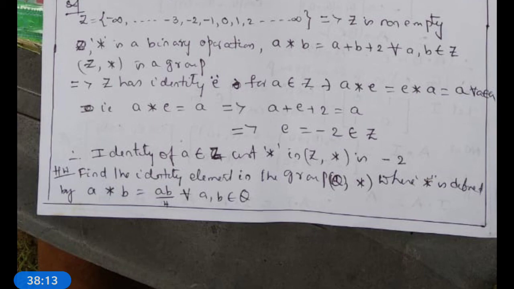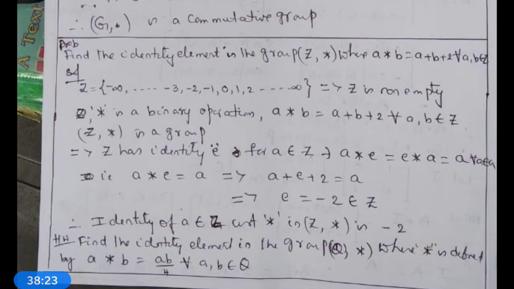So, we have solved the four problems. We can solve different problems based upon the above concept. Hence, you can solve the problem: find the identity element in G is equal to R minus the singleton set minus 1, with respect to the operation star defined on G as A star B is equal to A plus B plus AB for all A comma B belongs to G. That means